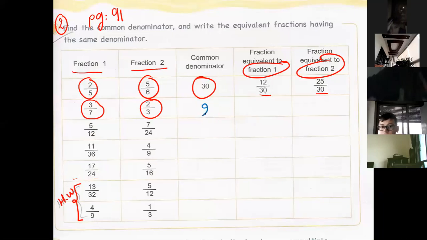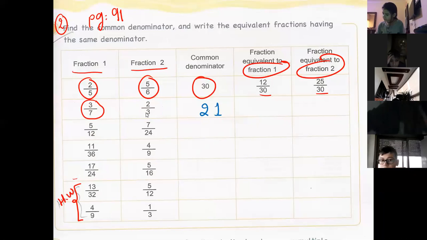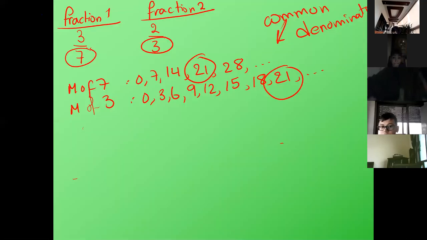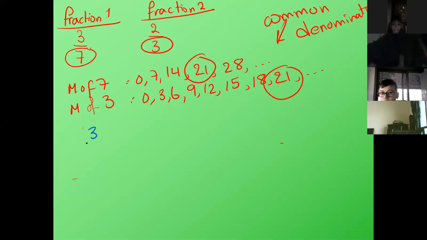Okay, 21. Now Jad will continue. You will now find a fraction equivalent to fraction 1 and fraction 2. The first one, fraction 1, Jad, is 3 over 7.